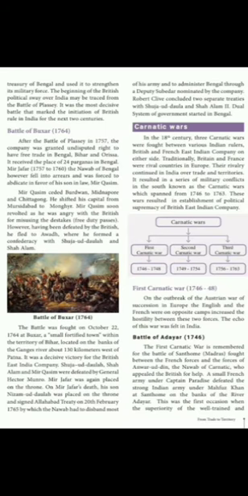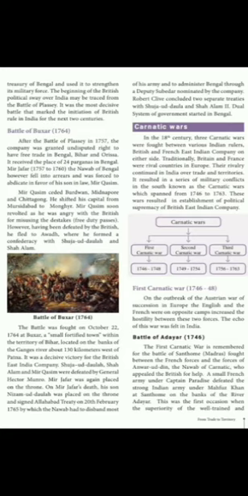It was the most decisive battle that marked the initiation of British rule in India. Okay students, the Battle of Plassey was the initial step of the English East India Company to establish their supremacy in India.